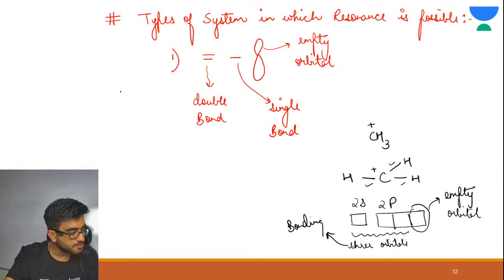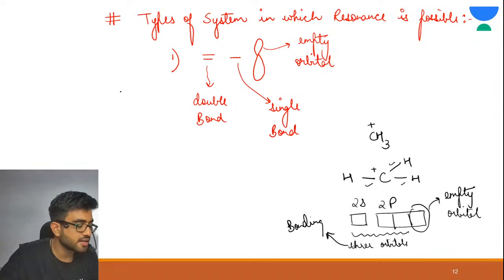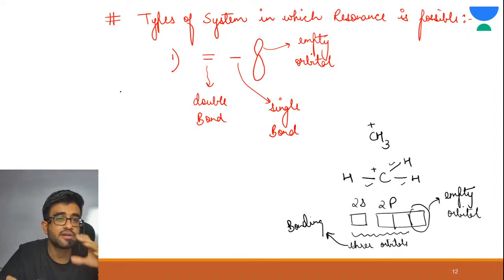Then we have studied types of system. Types of system means you need to identify resonance. No, Richu, we will be doing it in the next class. That would be better. All right, because we cannot do it fast. I need to explain it very deeply.